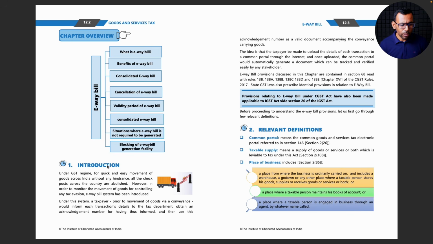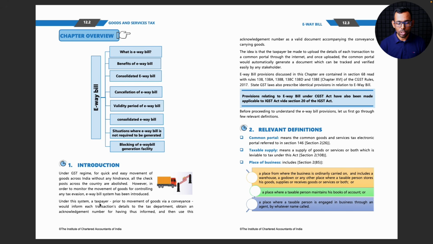Okay, so the first topic is introduction. Under the GST regime, for quick and easy movement of goods across India without any hindrance, all the checkposts across the country are abolished. Okay, so yeah, previously there used to be checkposts. So it seems like they have abolished all the checkposts. However, in order to monitor the movement of goods for controlling any tax evasion, the e-way bill system has been introduced.